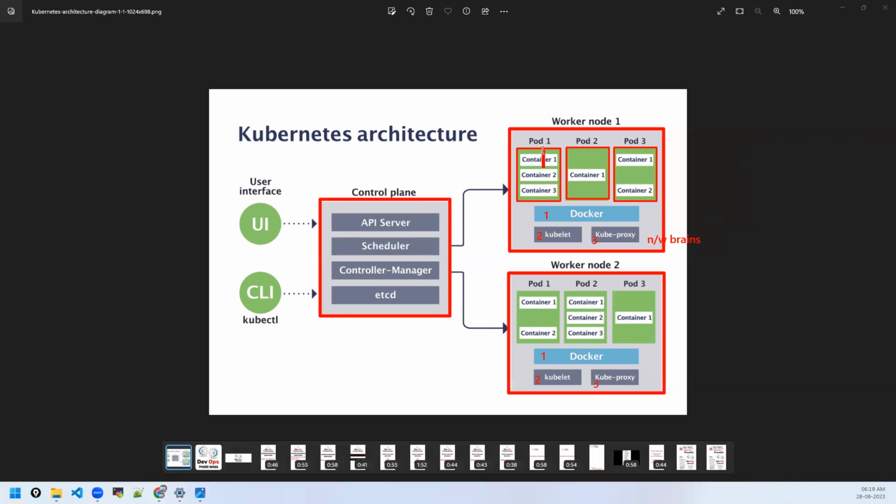See, a pod, like I said, is for having a container, right? And this pod layer works like a layer of abstraction. Actually, this is a pod. Inside this, you can have any number of containers, but the general practice, or the best practice, is one container per pod, right? This pod works like a layer of abstraction. What is this layer of abstraction?